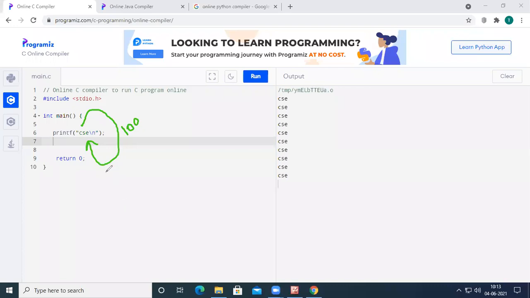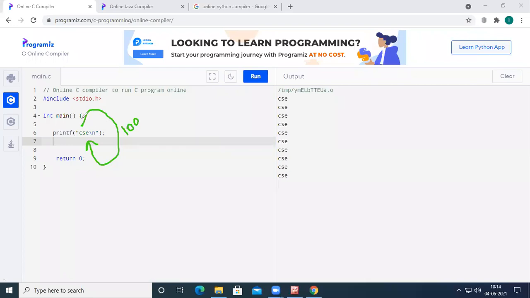The execution in the C programming language will start with the main function. Within the main function, each and every statement will be executed in sequential order if there are no conditional or control statements. So inside the main function, we had the first statement printf of CSC, so CSC will be printed on the output screen. And if we are able to execute the same printf statement for 100 times, then we can print CSC on the output screen for 100 times.